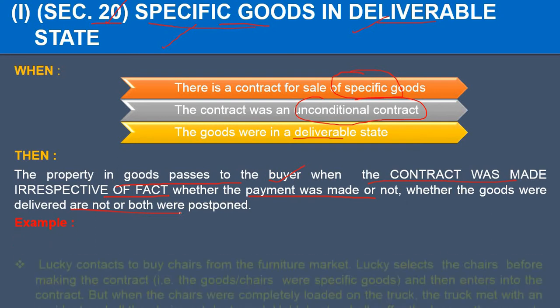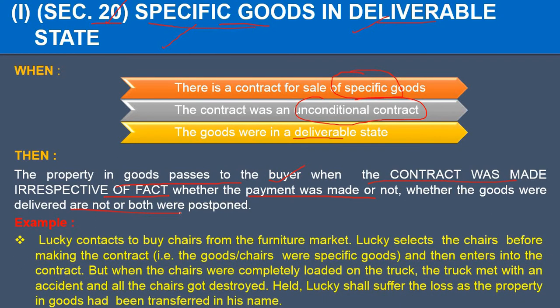Now let us see an example related to this. Lucky contacts to buy chairs from the furniture market. Now he selects the chairs before making the contract. When the chairs have been selected, it means the goods have been specified and the contract has been entered into. But when the chairs were loaded on the truck, it met with an accident. So all the chairs got destroyed.